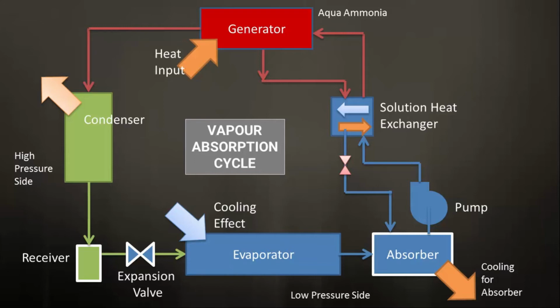The solution after absorbing ammonia vapors becomes concentrated, and this concentrated liquid is then pumped to the generator by a high pressure pump. In this way the cycle completes.